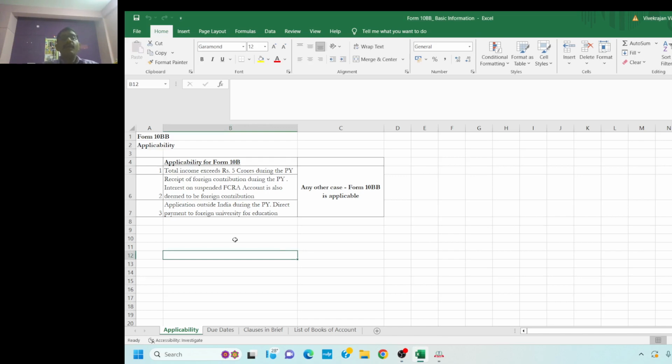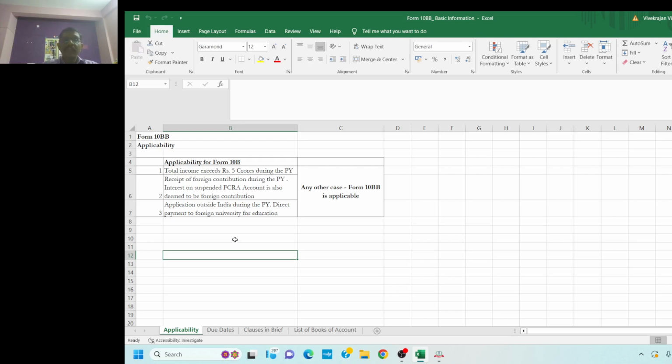Applicability of Form 10B: where the total income exceeds rupees 5 crores during the previous year, or where there is a receipt of foreign contribution during the previous year. Interest on a suspended FCRA account is also deemed to be foreign contribution. There are many charitable institutions whose FCRA account has either been suspended or cancelled. Prior to suspension or cancellation, they had some funds in their FCRA account, and even though it is cancelled, that fund continues to generate interest. Even a single rupee of interest earned or accrued in the FCRA account is deemed to be foreign contribution according to the FCRA Act, and accordingly Form 10B applies.